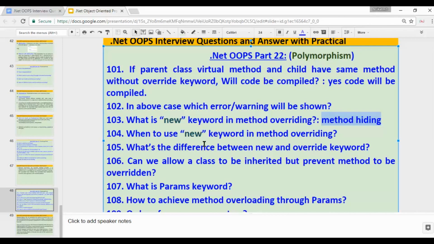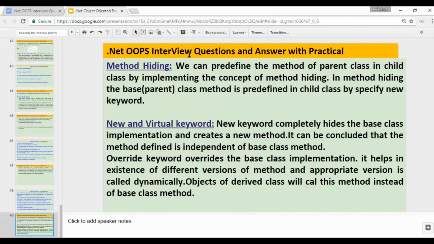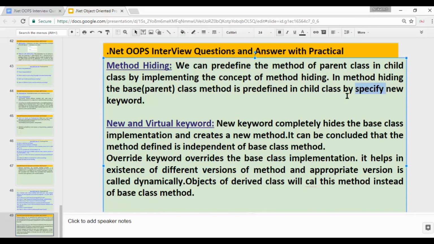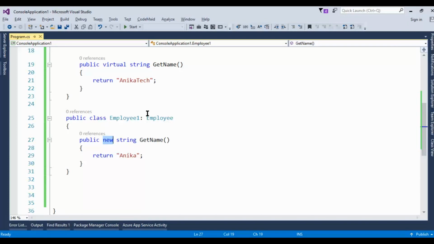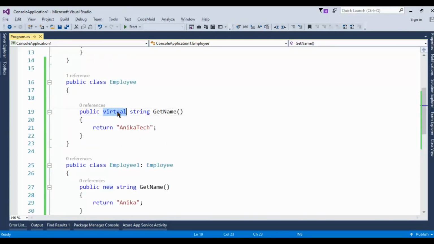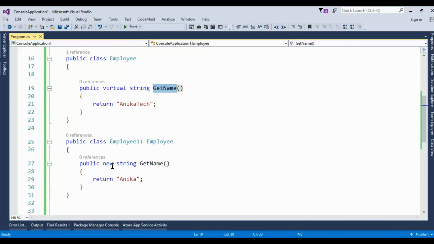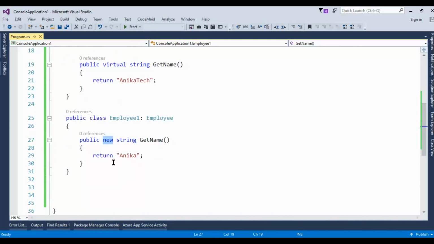Let's understand what method hiding is. We can redefine the method of the parent class in the child class by implementing the concept of method hiding. In method hiding, the base class method is redefined in the child class by specifying the new keyword. Sometimes we have a requirement where I don't want to override the method.